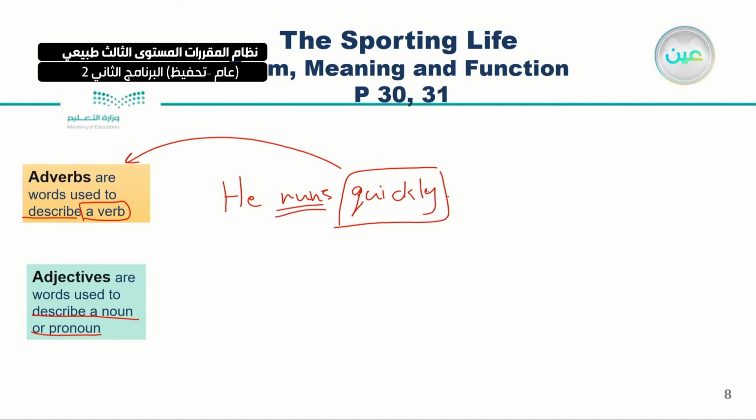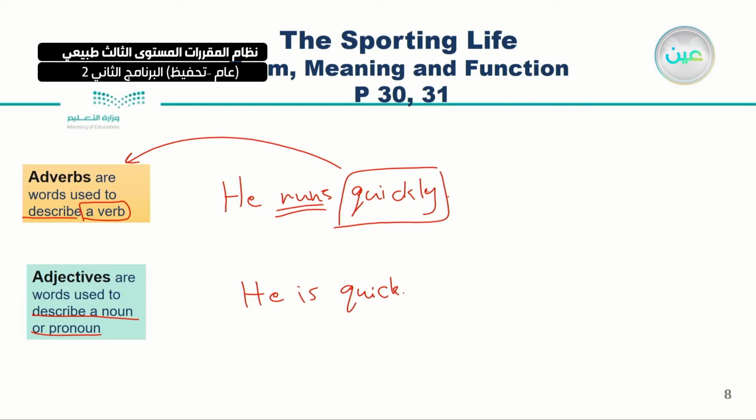Or I could say he ran quickly, or using the adjective from quickly, is it quick? Or fast, for example.